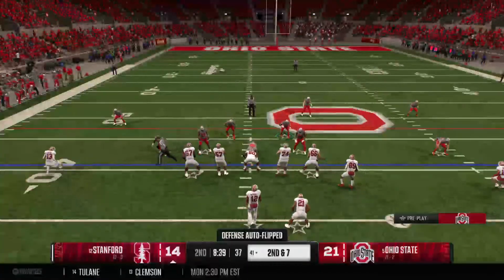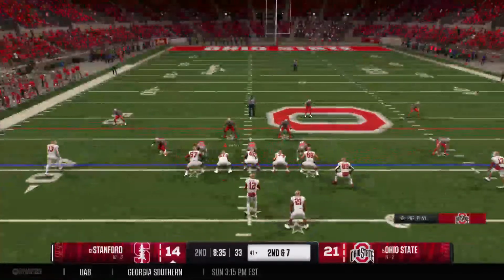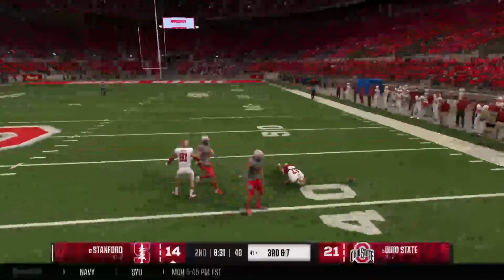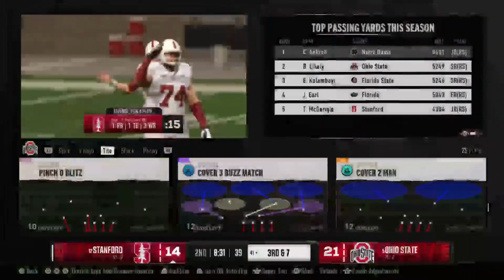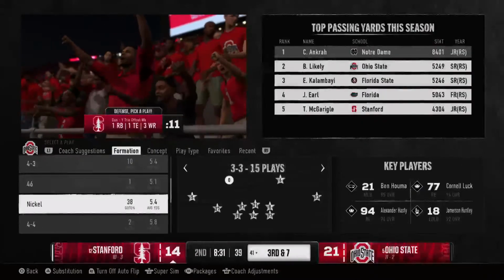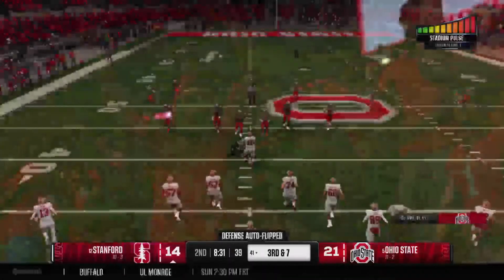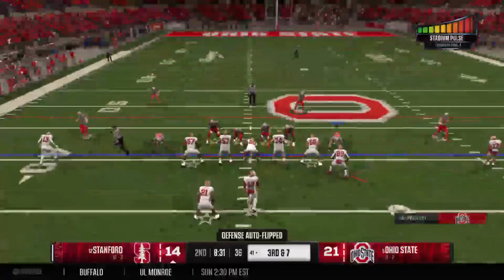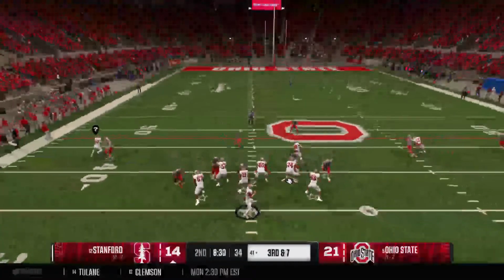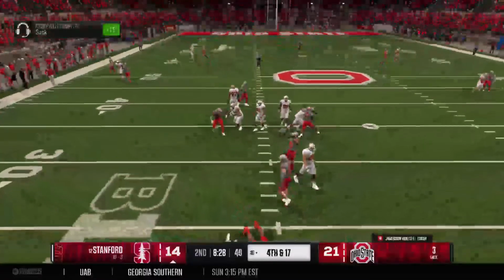Second down after that run on the previous play. Pass ball is incomplete. There was a lot of contact. No penalty. Brings up third down. Well, I'm a big fan of the RPO, but it is a dangerous play for the quarterback. You've got to make the right decision. On this play, it just seemed like he was a little hesitant, unsure, and it cost him here with an incompletion. Got him. He's sacked.